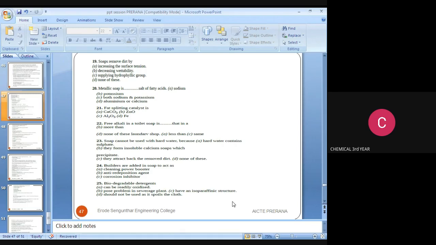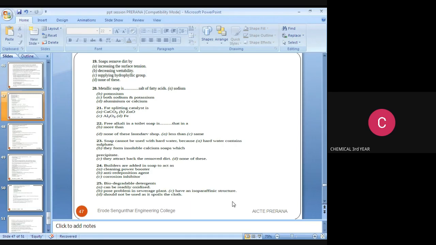Then the next question: free alkali in a toilet soap is dash that in a laundry soap. The options are more than, none of these, less than, or same. What is the answer? Free alkali in toilet soap is less than that in laundry soap.